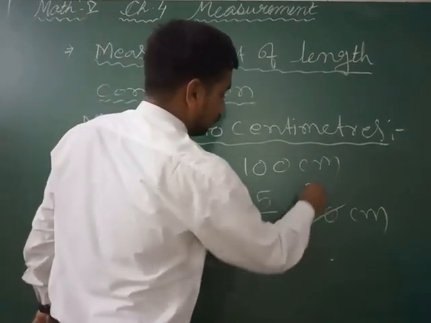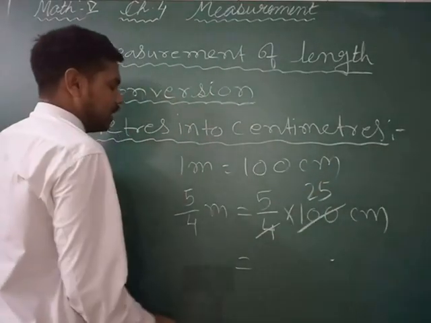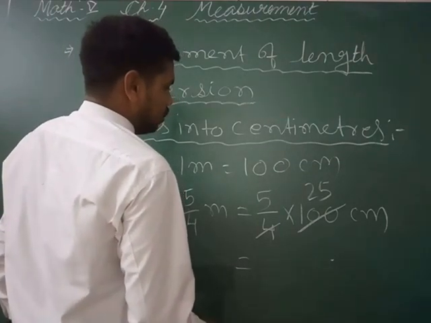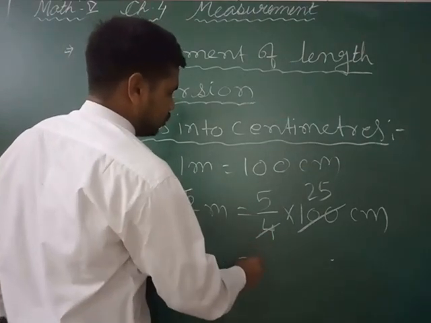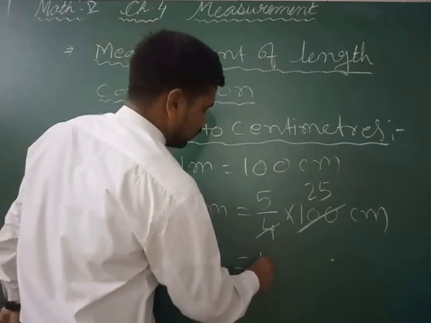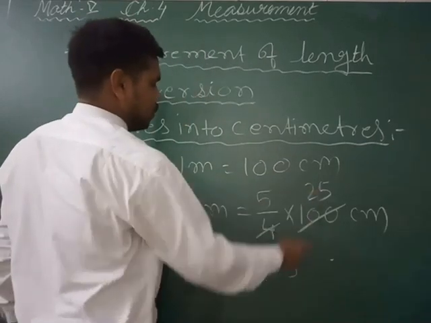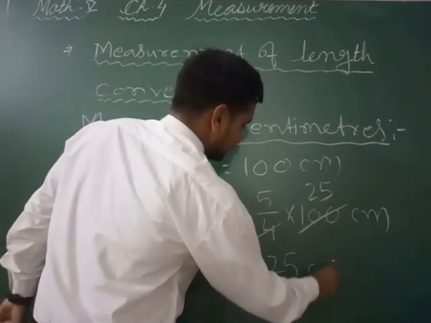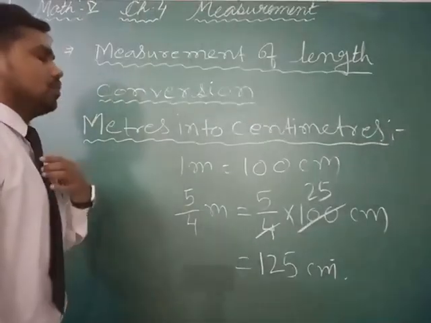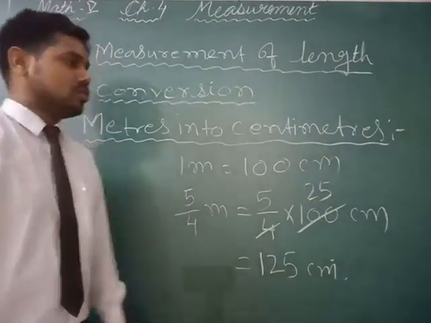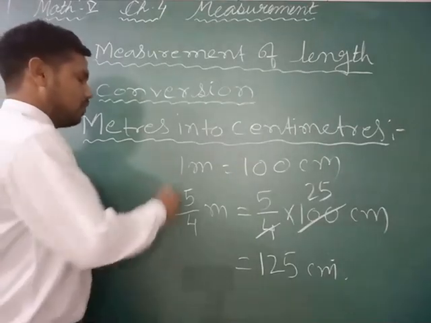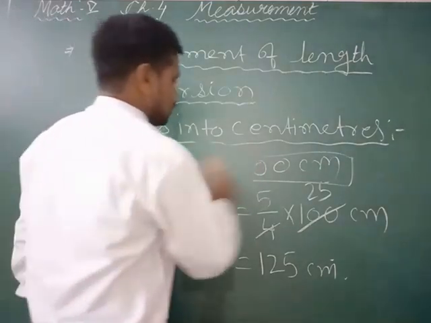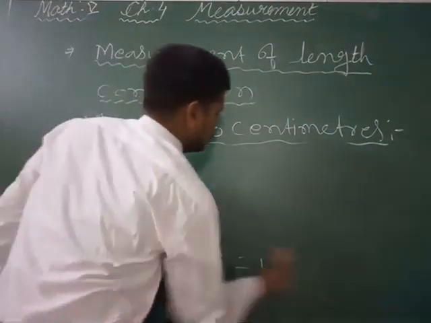So 4 twenty-fives are 100, and 5 twenty-fives are how much? 5 fives are 25, 5 twos are 10, plus 2, 125 centimeter. So this is how you can convert if it is in fractions also. And this is how you can prove that 1 meter is equal to 100 centimeter. So this is all about conversions of meter into centimeter.